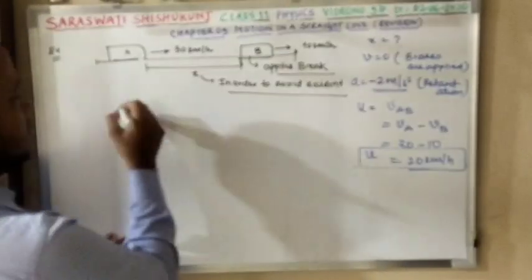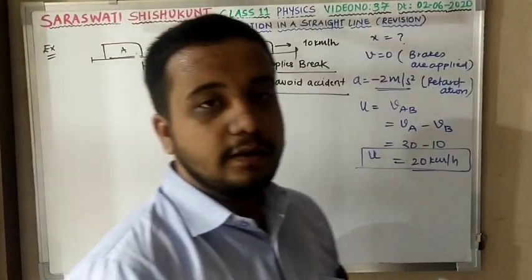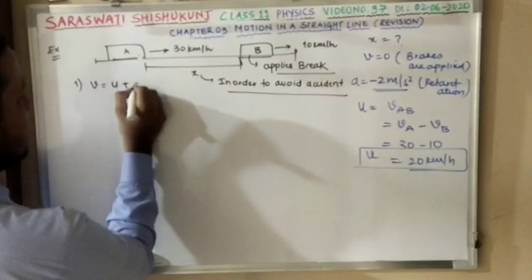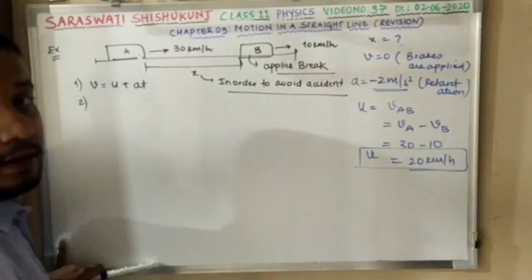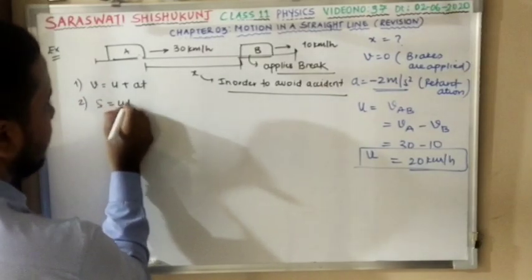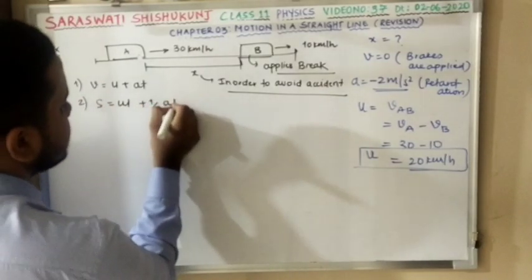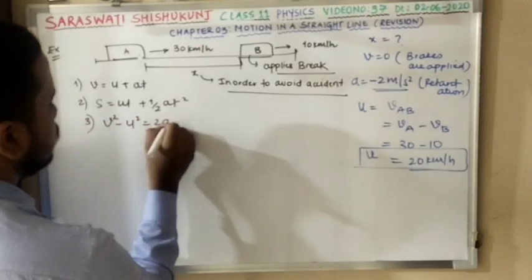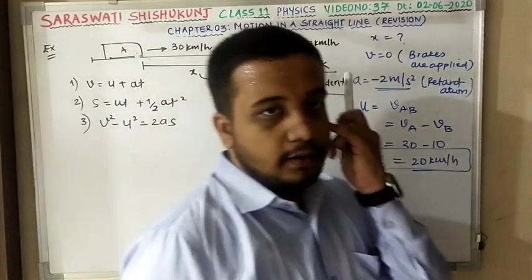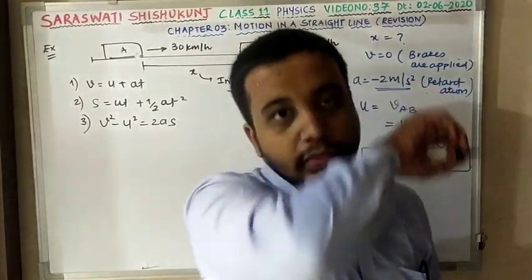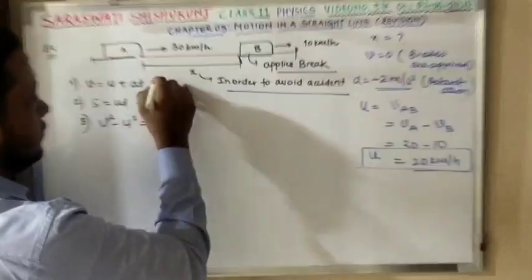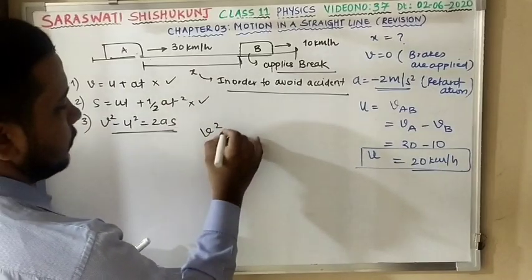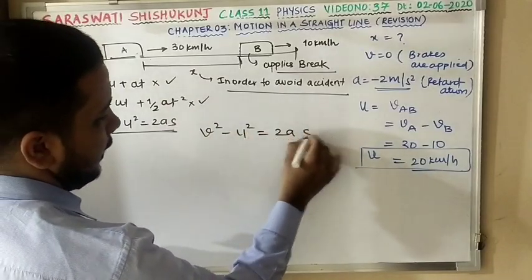Now I do have equations. Which equation can you use over here? There are three equations. First equation, V is equal to U plus AT. Very good. Second, S is equal to UT plus half AT square. Excellent. And third, V square minus U square is equal to 2AS. Do you have time over here? No. So the first is not being used. Time is not being used, so you can use this equation: V square minus U square equals 2AS.